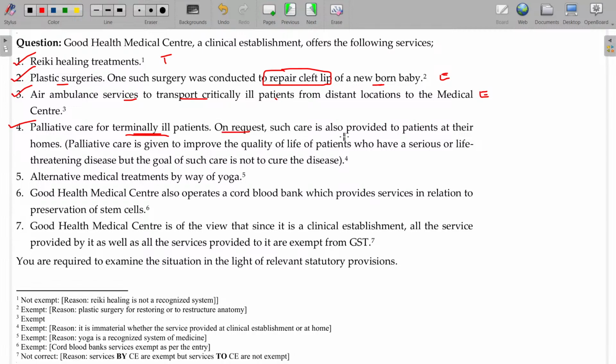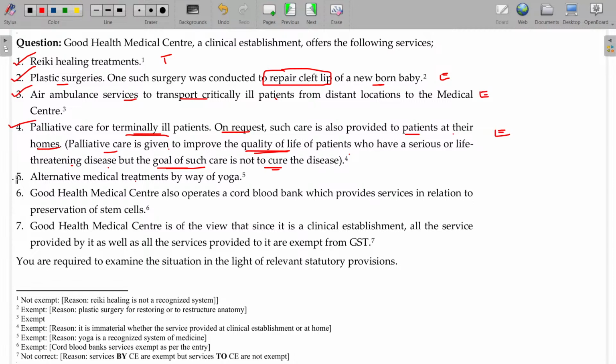On request, such care is also provided to patients at their homes. Palliative care is given to improve the quality of life of patients who have a serious or life threatening disease, but the goal of such care is not to cure the disease, only to reduce the pain. Exemption. Even if this treatment is given at home, it is exempted. Already we have seen that it should be given only by a clinical establishment inside the clinic, but that is not required in this case.